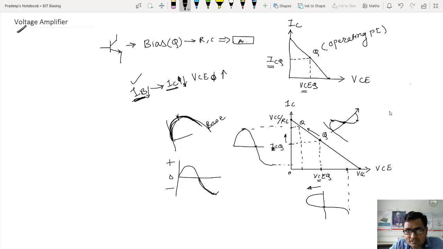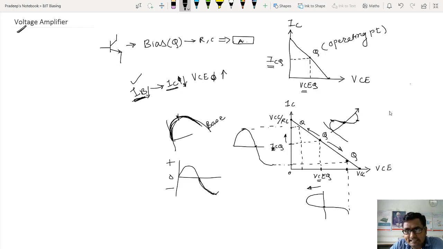Now look at the position of collector current and collector to emitter voltage, and now those will fix the position of a Q point somewhere here. What is the conclusion? We can conclude that Q point shifts in downward direction. During positive half cycle of the input signal, Q point shifts at the upper side. During a negative half cycle of the input signal, Q point shifts in downward direction. So this is the new position of Q point now at the peak of a negative half cycle.